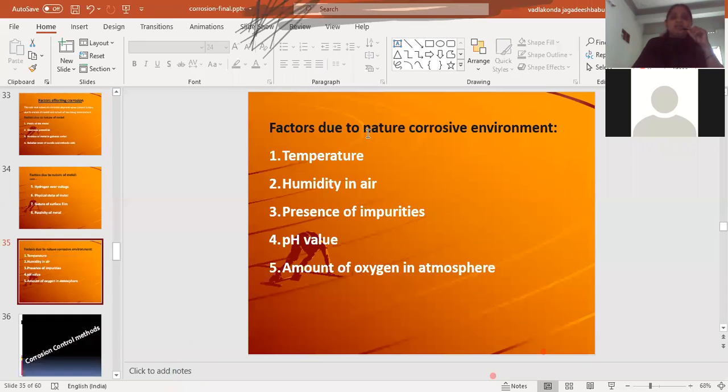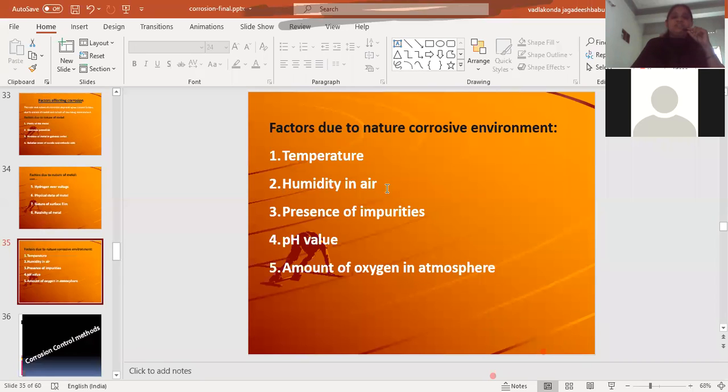Now coming to the nature of the corrosive environment. Here are some of the factors which influence it. The first one is temperature. You all know that for any chemical reaction, and corrosion is also a chemical reaction, the rate of reaction increases as the temperature increases. So for corrosion also, as the temperature increases, the rate of corrosion increases. All metals undergo oxidation corrosion at high temperature.